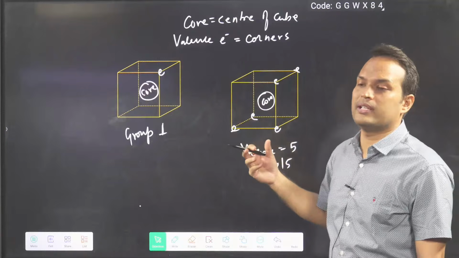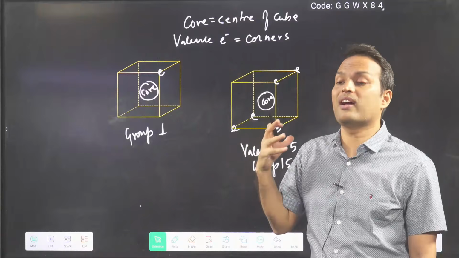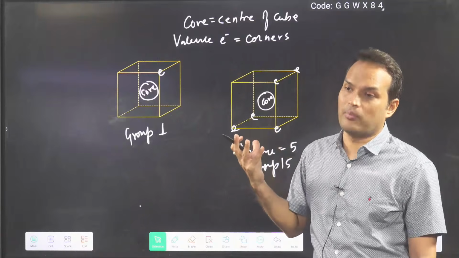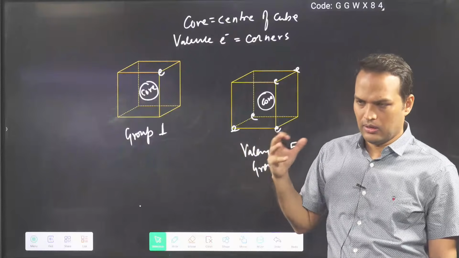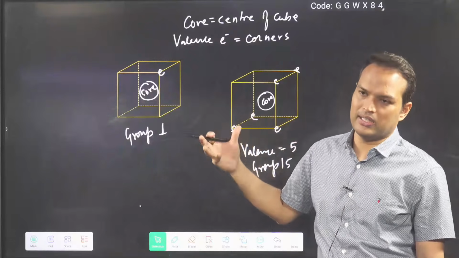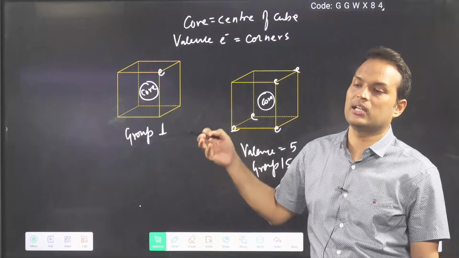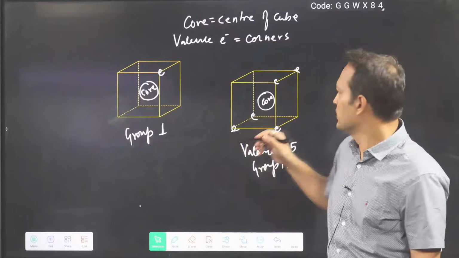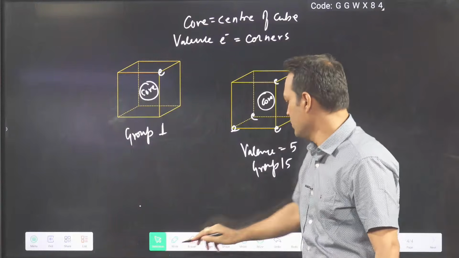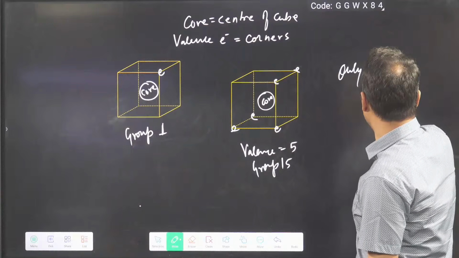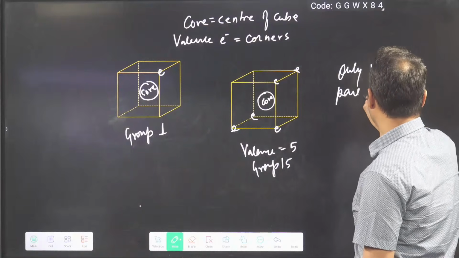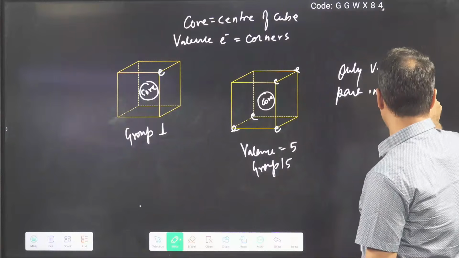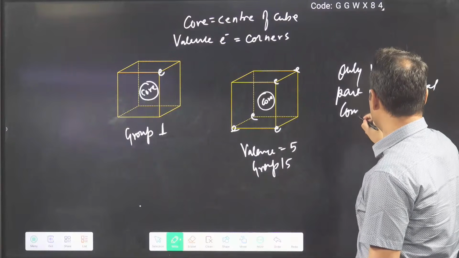Lewis also said that only valence electrons take part in chemical combination. Inner electrons generally don't take part. So it is written in NCERT that only valence electrons take part in chemical combination.